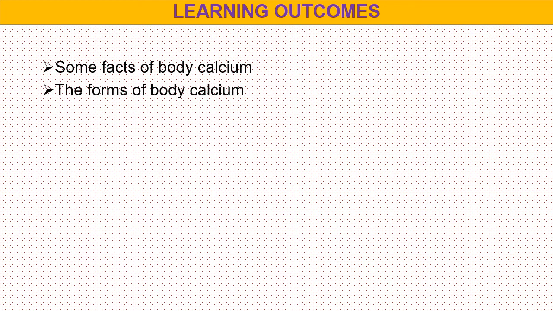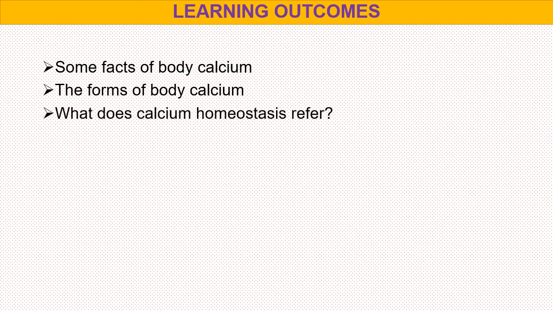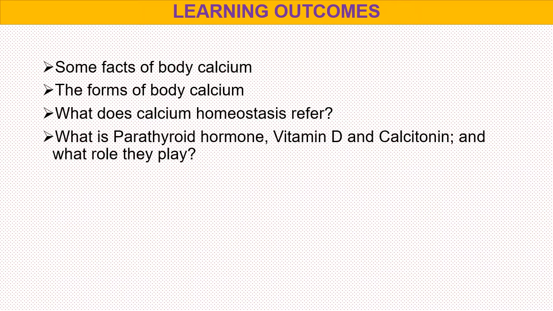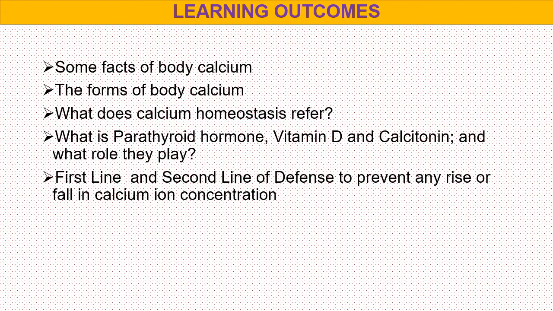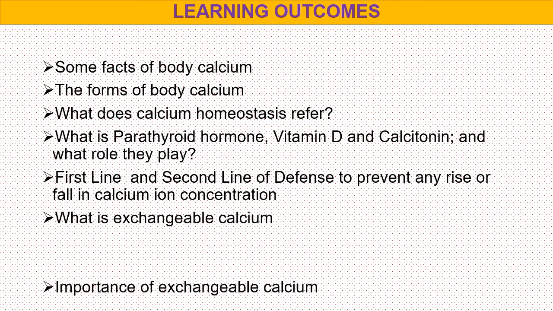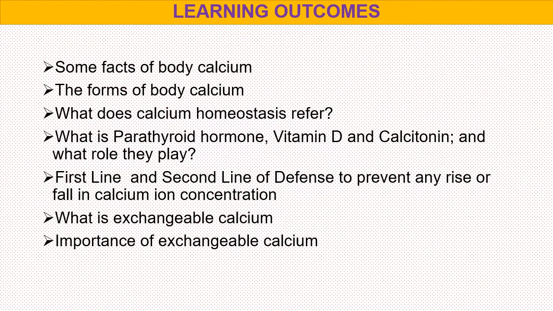After going through this PPT, you will learn about some facts of body calcium, the different forms of body calcium, what calcium homeostasis refers to, what parathyroid hormone, vitamin D and calcitonin are and what role they play, the first line and second line of defense to prevent any rise or fall in calcium ion concentration, what is exchangeable calcium, and what is the importance of this exchangeable calcium.